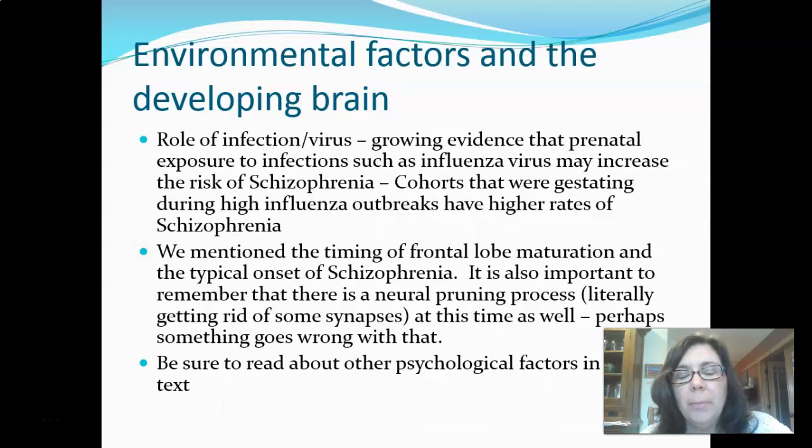If you haven't thought about them since you were 7, your brain says we don't need this anymore. And there's some thought that that second pruning process that happens as the frontal lobe enters its last phase of maturation, maybe something goes wrong there, maybe there's too much pruning, maybe something goes awry with that pruning process. So that's an interesting thing to think about.